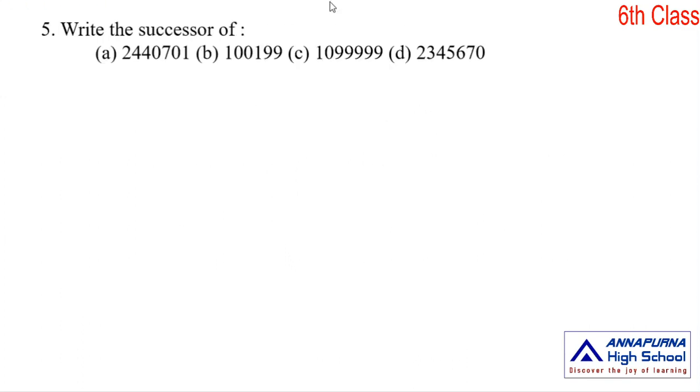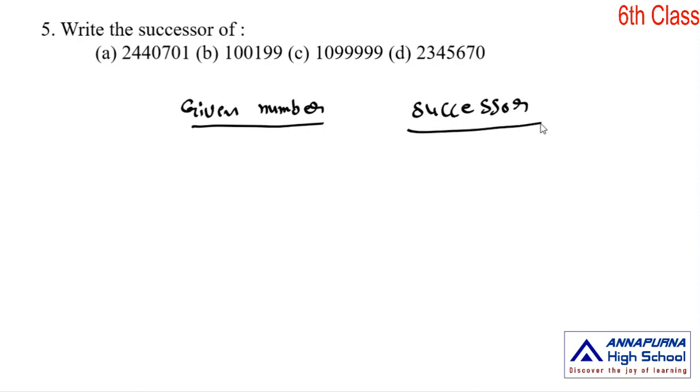Write the successor of the following numbers. What is the first one? The given number is 24,40,701.